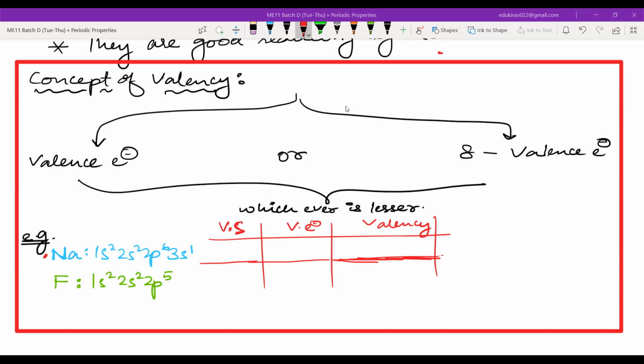Razan, what is the valence shell? 3. Why 3? N is the maximum number, maximum value of n, so it's 3. What are the other values of n in sodium? If you are saying 3 is the maximum, there should be other values also, less than 3. What are those values in sodium? 1, 2, and 2. Okay, so what is n, by the way? Which quantum number is n?